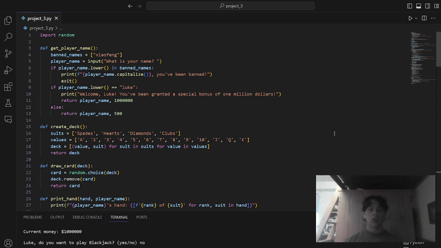You can bet. We have a deck where you can draw a card and you won't get two of the same cards, so there's no duplicates. We even have a ban name list, so if your name is Xiaofeng, you're not allowed to play.